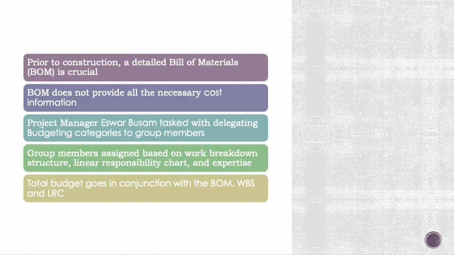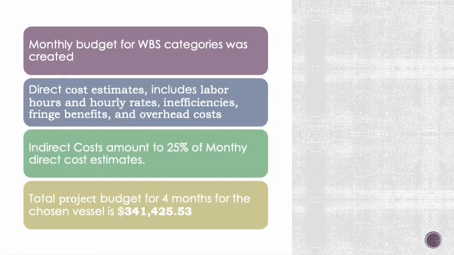And this budgeting goes in conjunction with the bill of materials that was previously done, the work breakdown structure, and the linear responsibility chart. The time frame we were given for the Gantt chart was about 16 weeks, so we assumed that to be about 4 months, and for each of the 4 months, we created a monthly budget which is in sync with the Gantt chart.